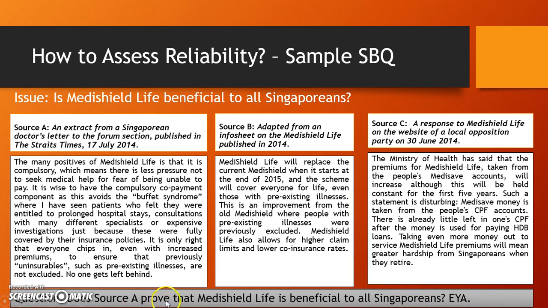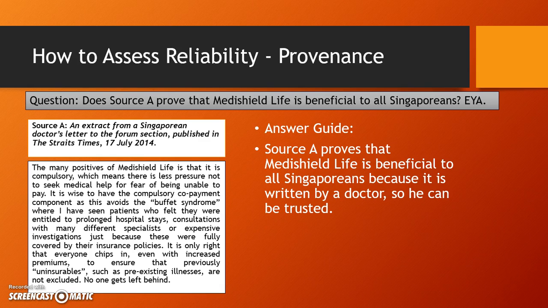So when you see the word prove, like I said in the first part of the videos, this is a reliability question. Let's look at how to answer this reliability question based on provenance. Earlier we said that the provenance is this part. Basically, it's an extract from a Singaporean doctor's letter, written by a doctor, printed and published in the Straits Times.